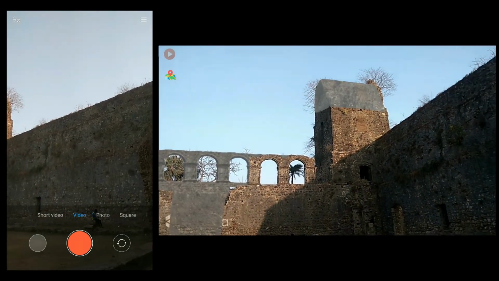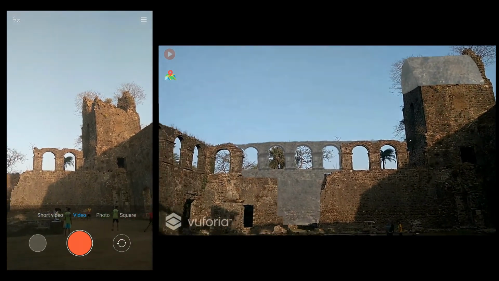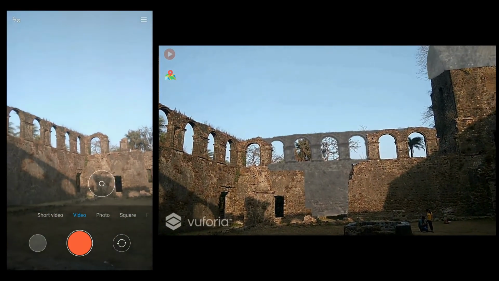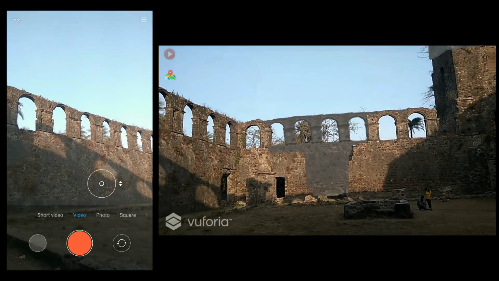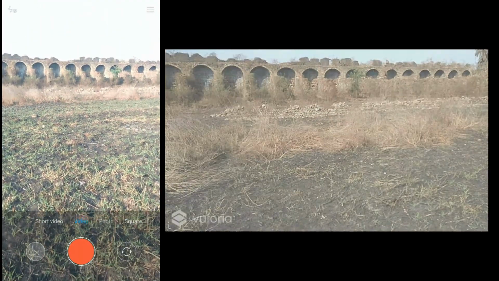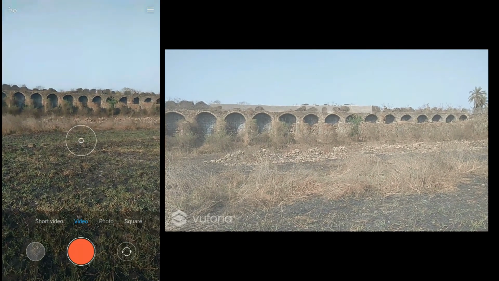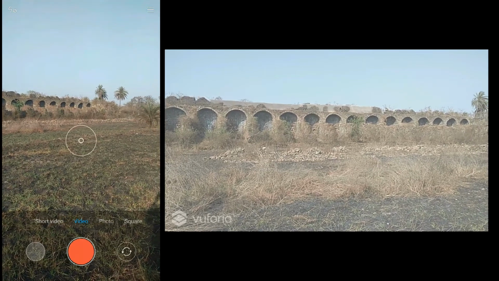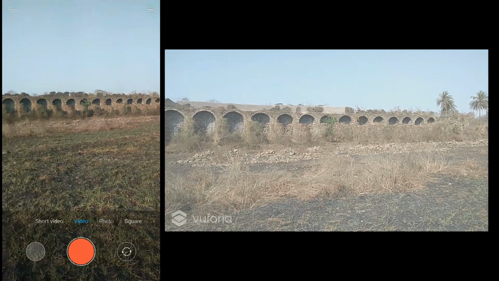If we move our camera from one side to another, then the augmentation is not breaking. You can see on the screen, the edges are very sharp and it is clearly completing the broken part. Another structure is the broken wall, walls of Kila. This is another structure we had tried to complete. This wall is long enough and it is broken also, so we had tried to complete as much as we can. On the right hand side, we can see the part of the wall is getting completed.